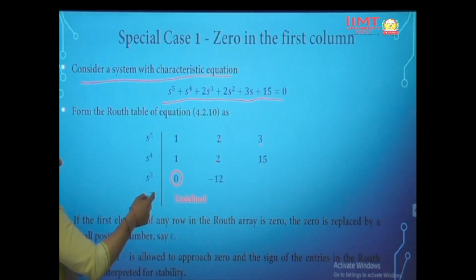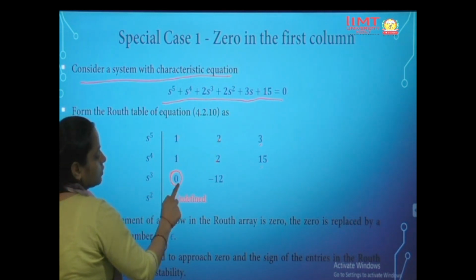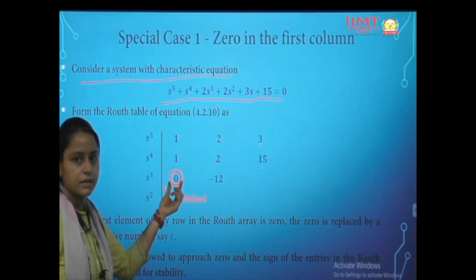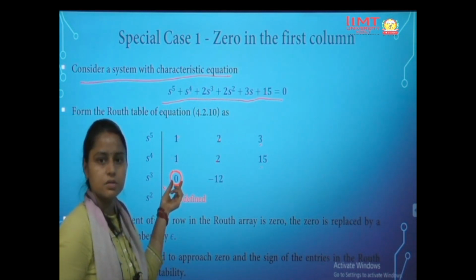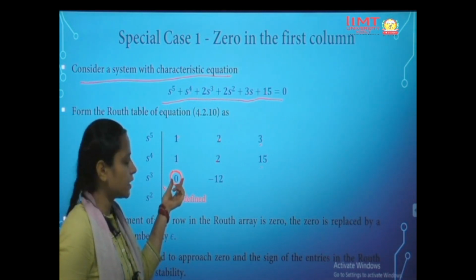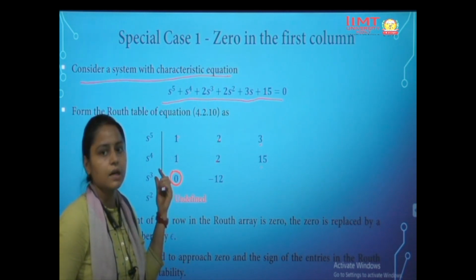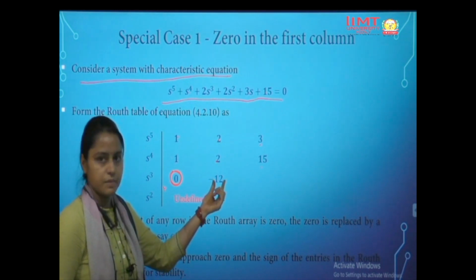So when we solve this, 2 minus 2 is 0. So this is undefined in this equation. This is not positive, not negative. 0 does not come in positive or negative. So we cannot say if the sign is changing or not. So this is a special case, where there is a 0 and the next term is minus 12.